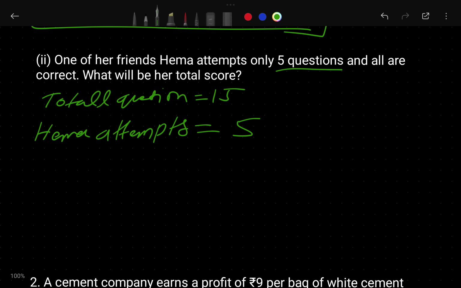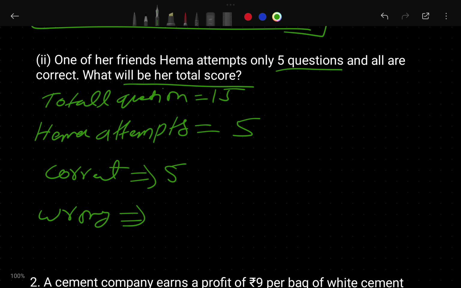Whatever questions she attended, all are correct. What will be her total score? Hema attempted 5 questions and all 5 are correct. She attended no wrong answers, there is nothing wrong here.